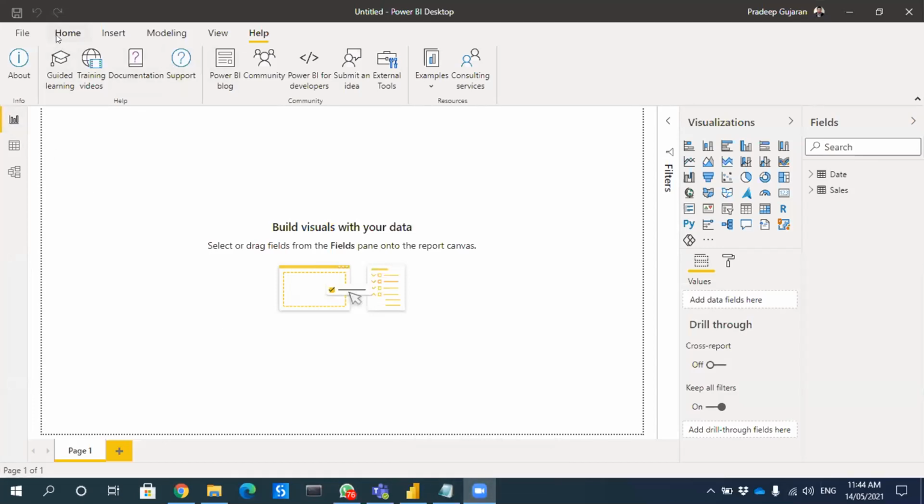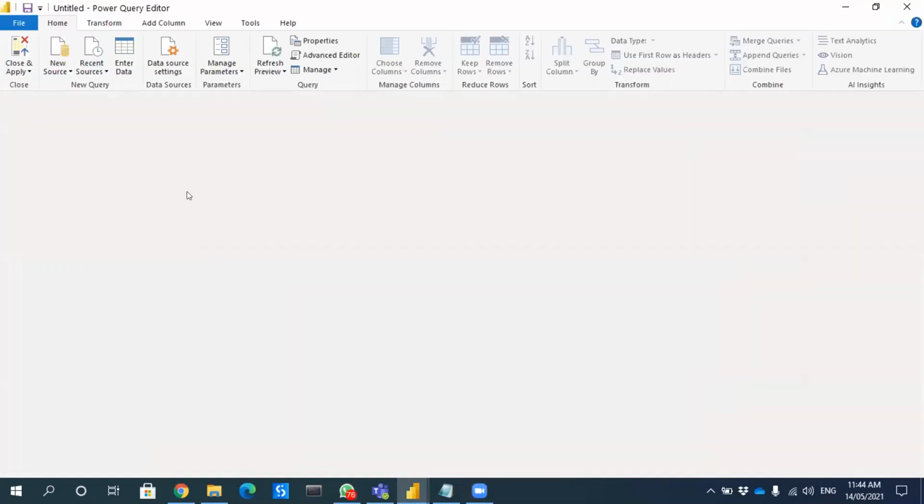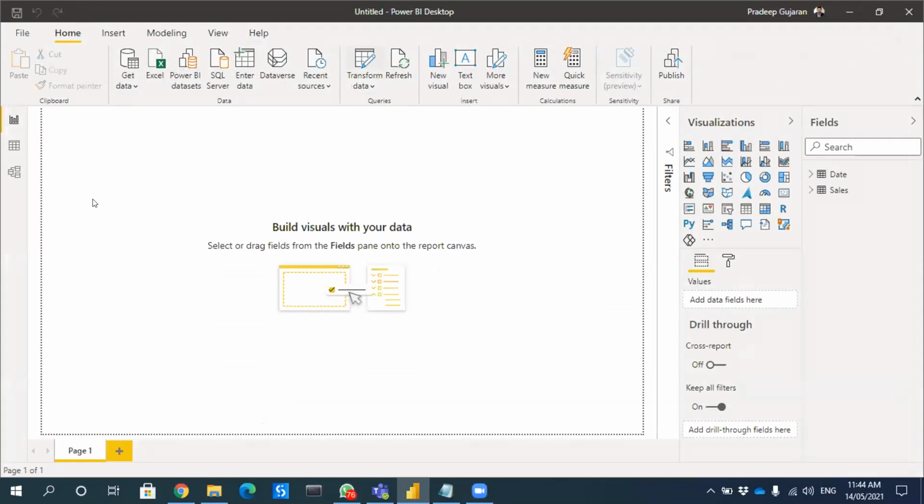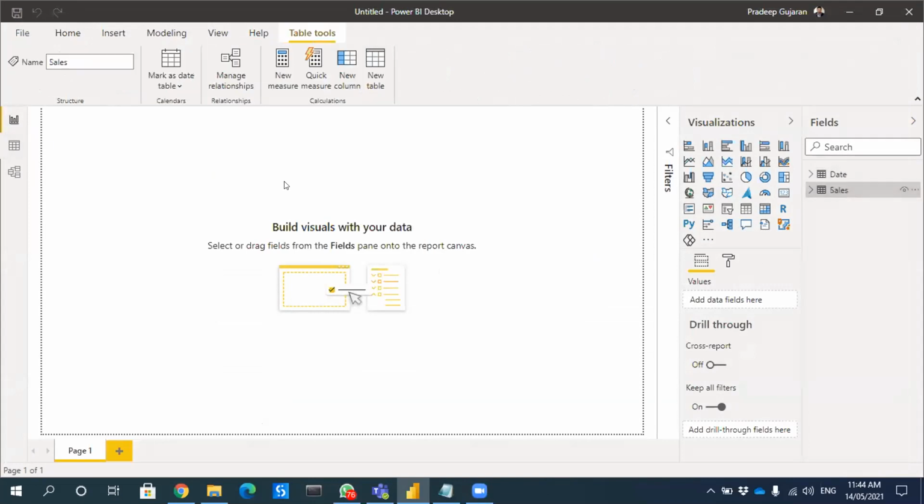Yeah, that's the last step. I said close and apply. Once you are in the transform wizard, close and apply. Then you should come to the original screen of Power BI. So you'll be able to see 2 tables, date and sales.